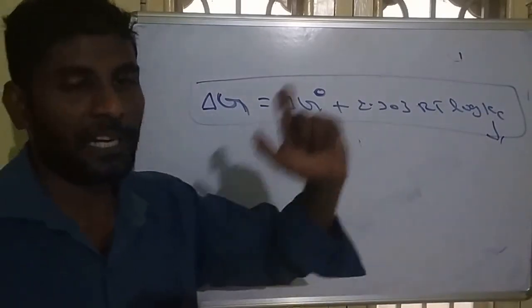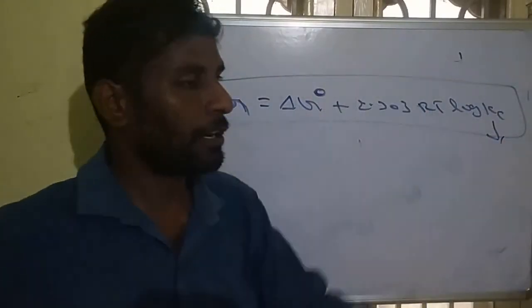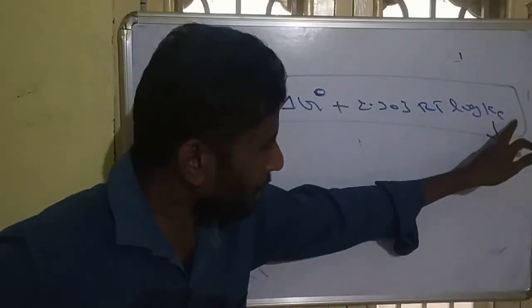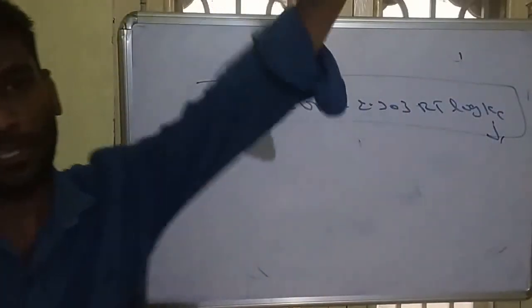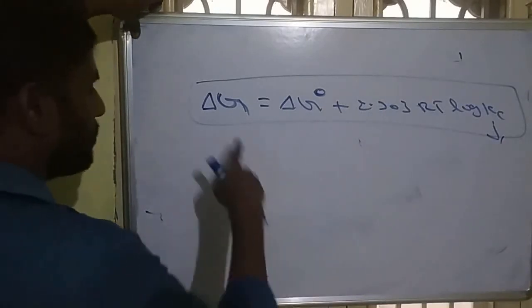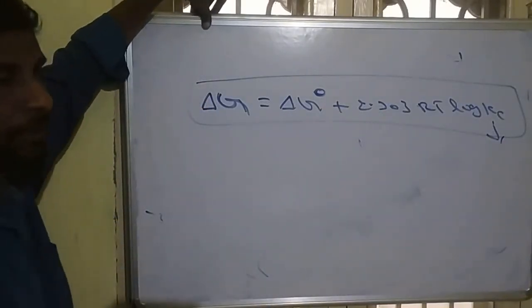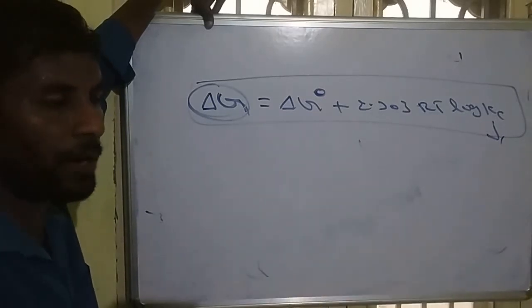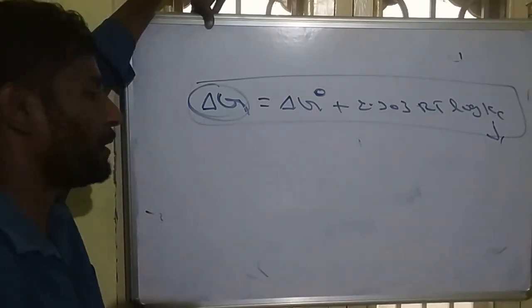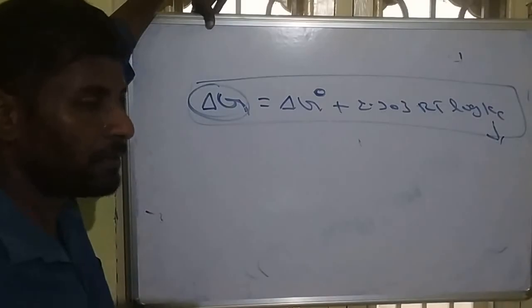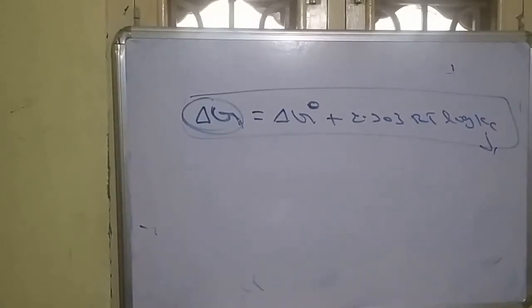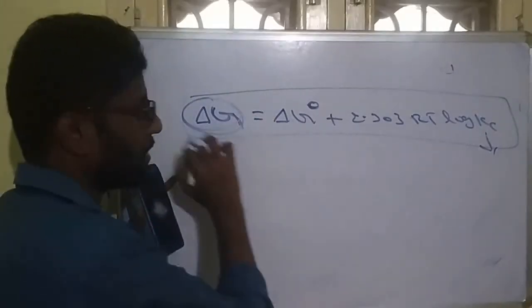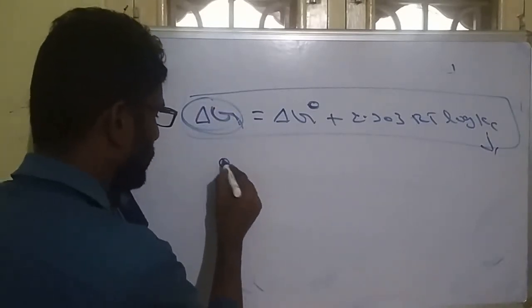So when the process is at equilibrium, you can calculate the equilibrium constant. Whenever you are writing Kc, that means the process is at equilibrium. At equilibrium, delta G will be zero. Why? Because delta G is a state function. Equilibrium means the rate of forward and the rate of backward are both the same. So it is a cyclic process, and for a cyclic process, state function value will be zero. So this should be zero.